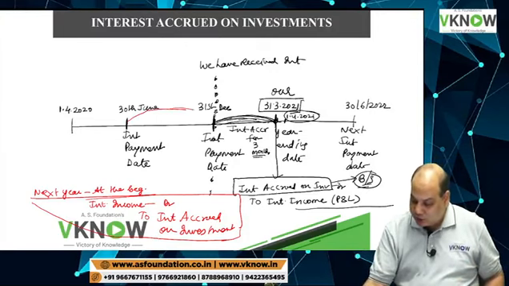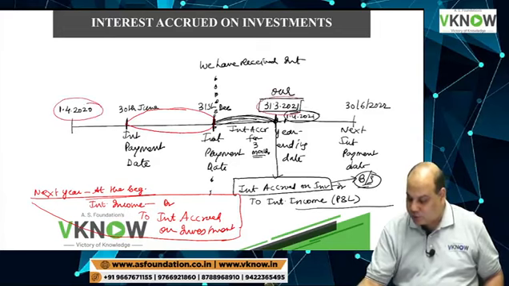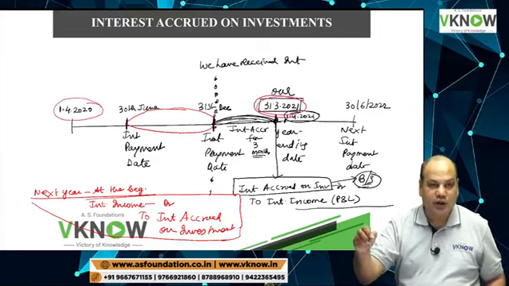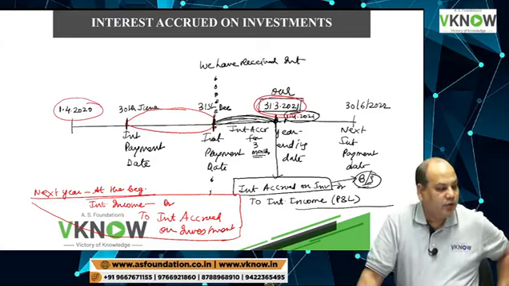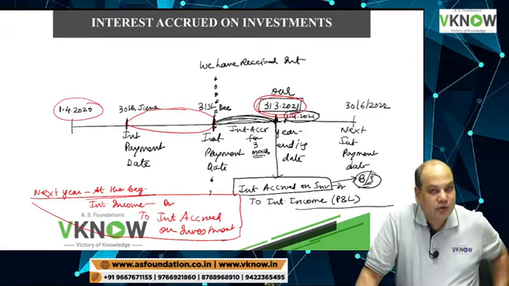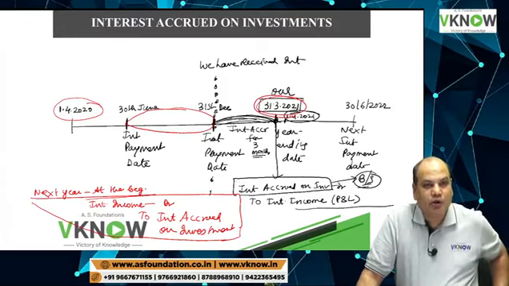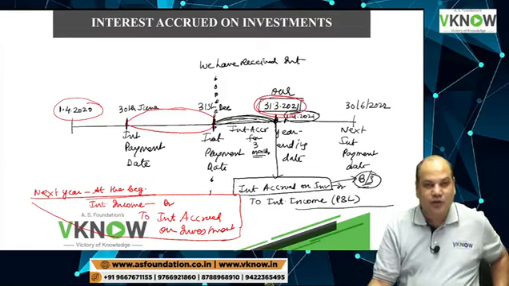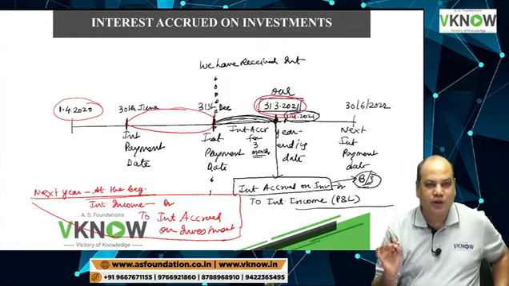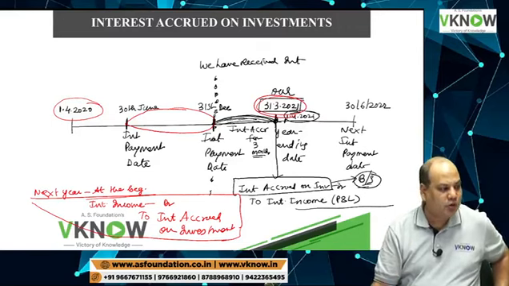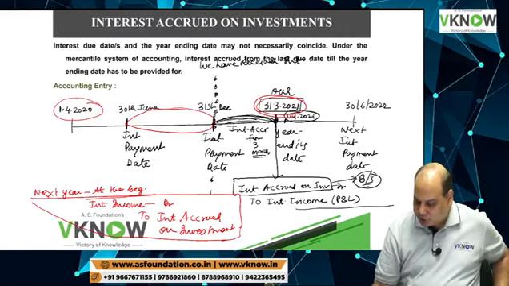If the interest dates are different from the year ending date, then the problem of accrued interest will arise. If interest date and year ending date are the same, then the problem of interest accrued will not arise. Okay? So now you read your notes, you will understand.